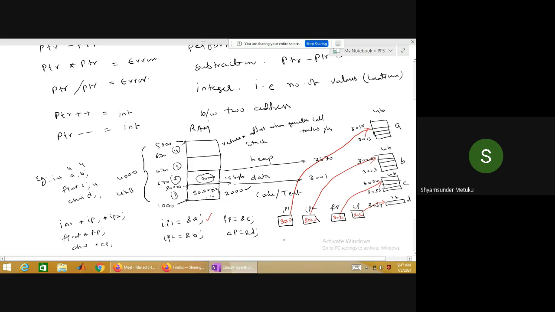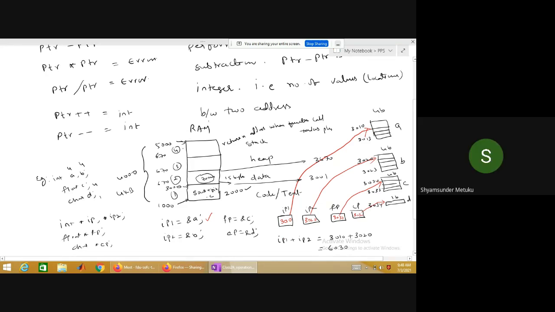Now let me go back to the black color ink. Can I add IP1 plus IP2? What is the result generally you get? Error. 3010 plus 3020. Error, right? Error is okay, but why error is coming, I'm trying to explain. But actually the value is how much? Is it not 6030? Yes or no? Is it not 6030?